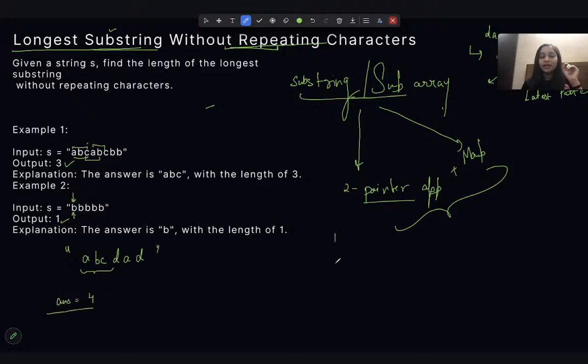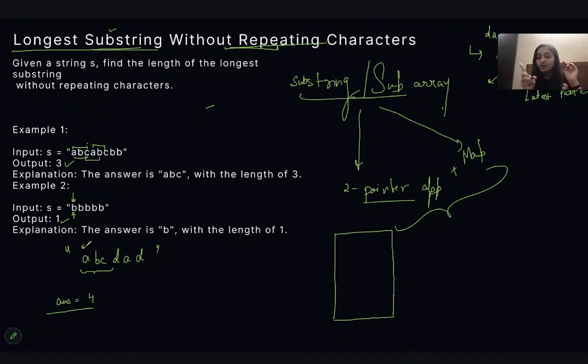Now, I said that for the start position, since it's a 2-pointer approach, and why I'm saying that 2-pointer approach will work, is because for every substring you need to know its start and where it ends. That is why for substrings and subarrays, in subarrays also, you need to know the start and end every time. That is why the two-pointer approach works there.